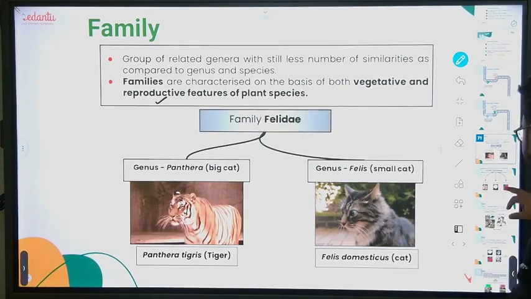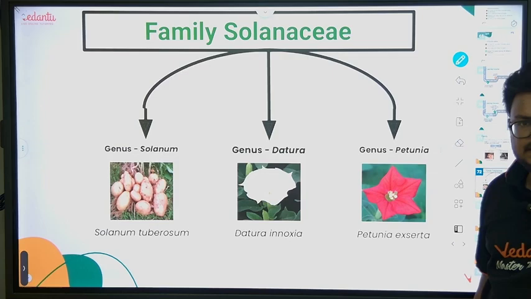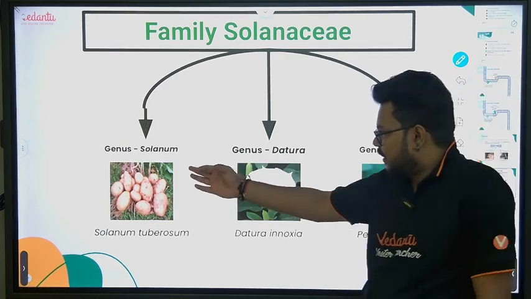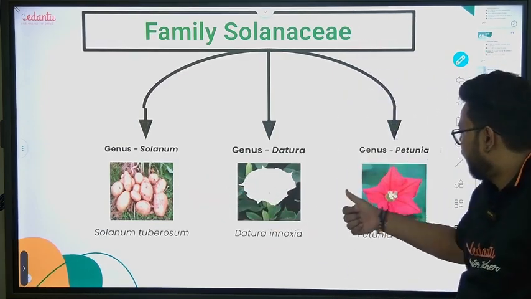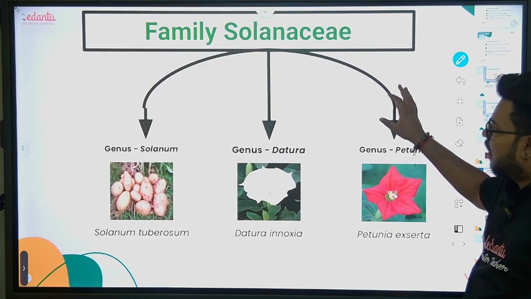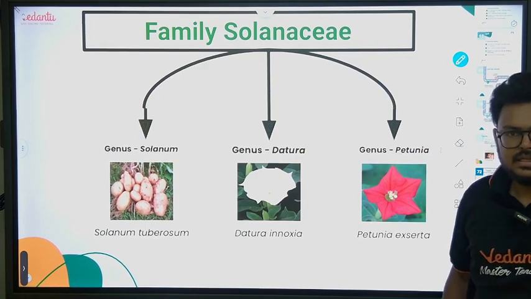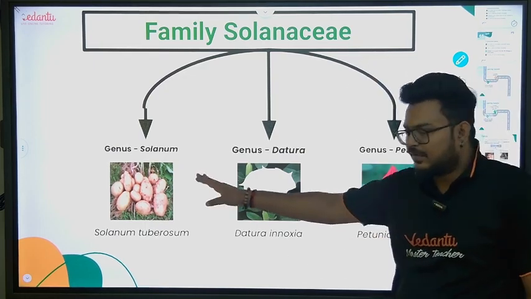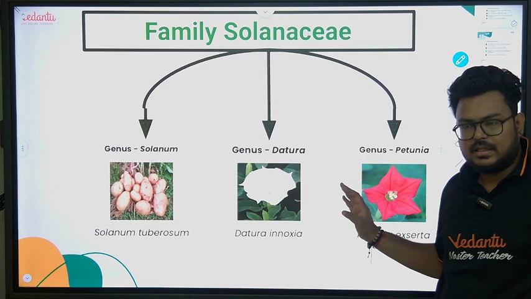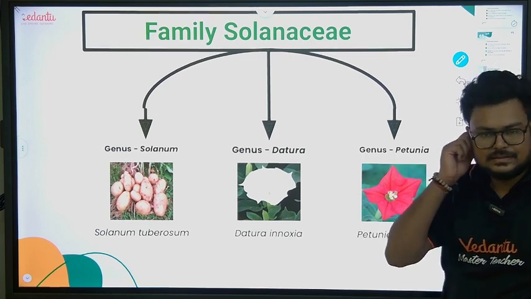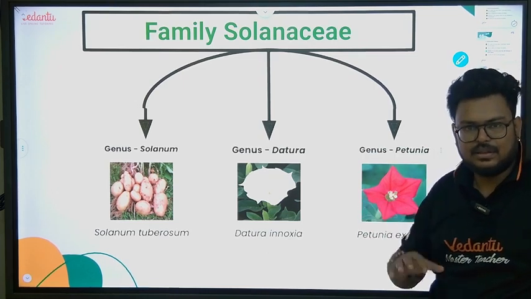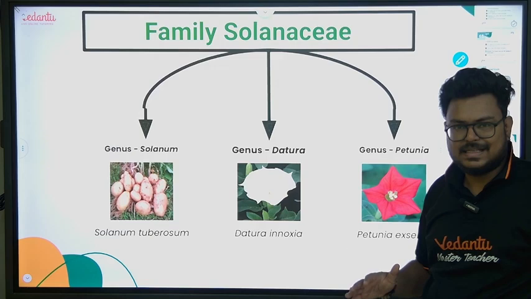Next thing, guys, this is one more example of plants. We have genus Solanum, genus Datura, genus Petunia. They all come under Solanaceae. Why? Because if you see the flowers of all these genera, they have 5 calyx or 5 corolla. So they show a pentamerous type of condition.